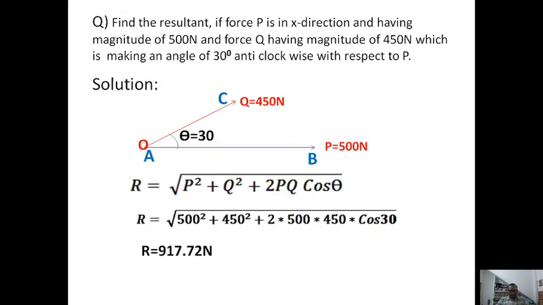Substituting the P value of 500 newtons, the Q value, and theta as 30 degrees, you will get the answer. The resultant is equal to 917.72 newtons.